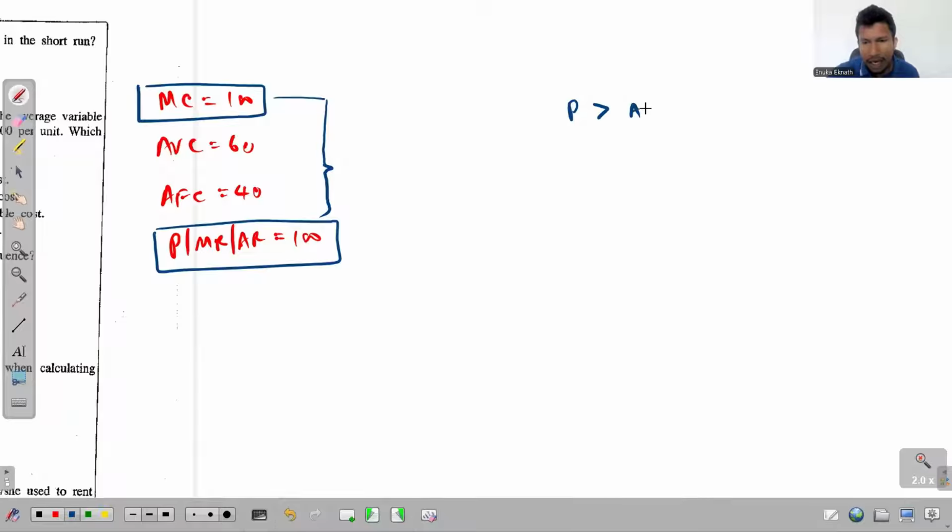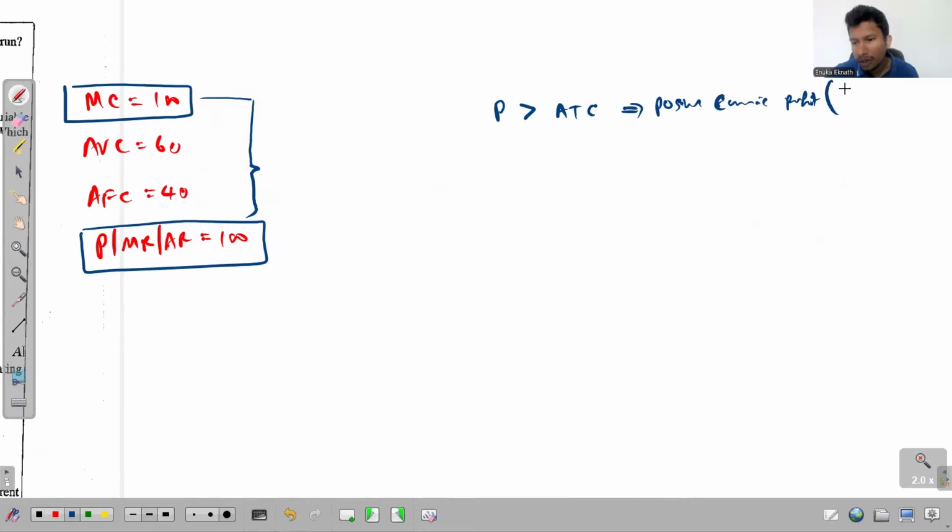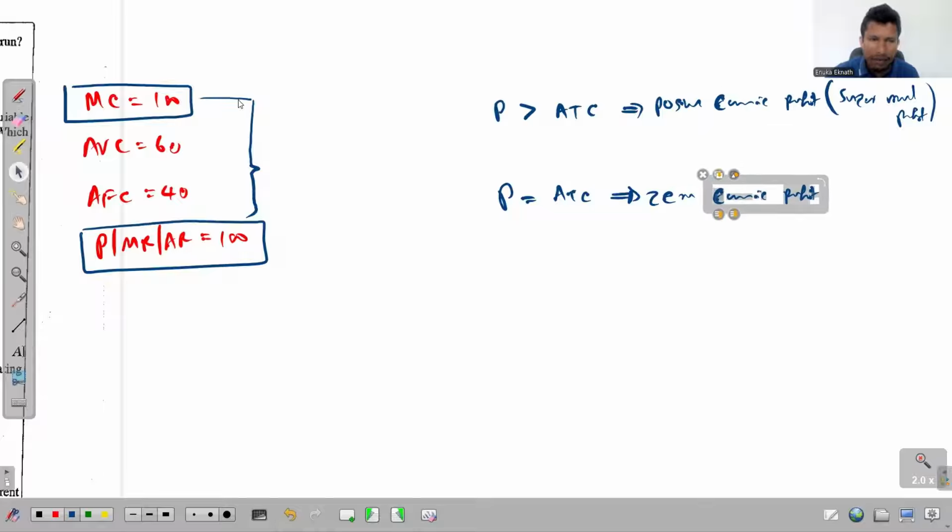If price is greater than average total cost, there is a positive economic profit, and we recognize that situation as supernormal profit. And if P is equal to ATC, then there is zero economic profit, and we recognize that as a situation where the firm is earning just normal profit.